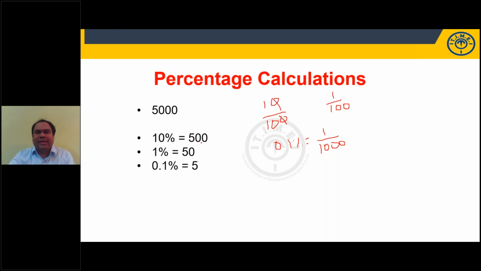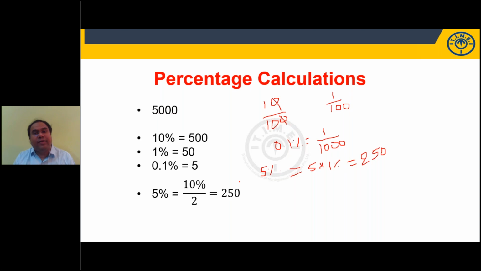I'll ask one more question. 5%. How will you find 5%? 5% is, sir, 5 into 1%. How much is 1%? 50. So 5 into 50 is 250. 5% is 5 into 1%, 1% multiplied by 5 times. Or I can say the other way, 5% is half of 10%. 10% is 500, half of 500 is 250. If I want 2.5%, again it is half of 5%: half of 250 is 125.